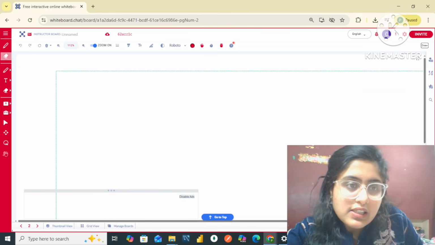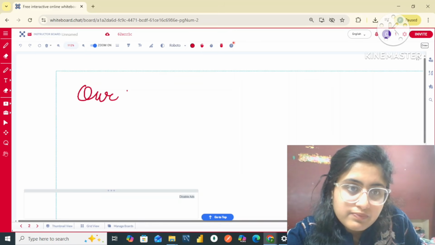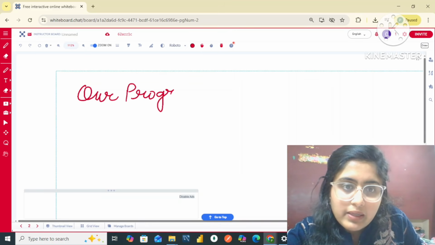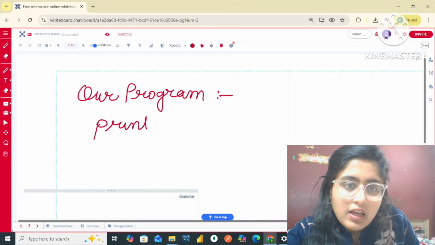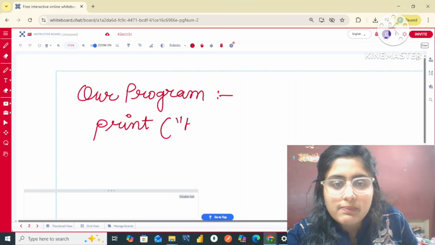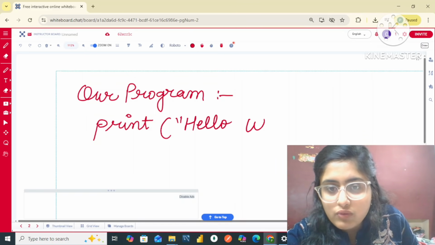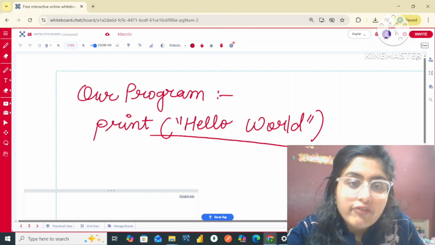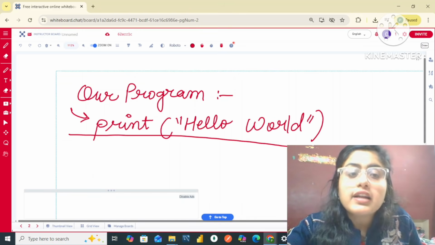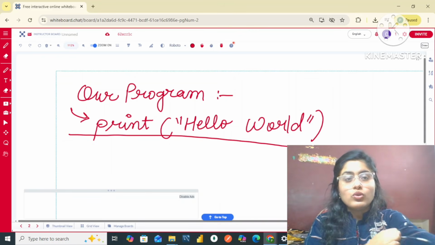So how you can write your first line of code in Python. Okay, so our first program in Python will look something like print, and then simply hello world. All right, and I'm going to run this program in front of you in VS Code, and you will understand how our first line of code works.